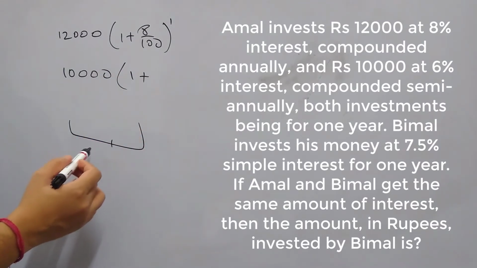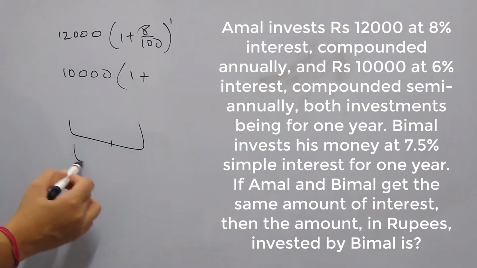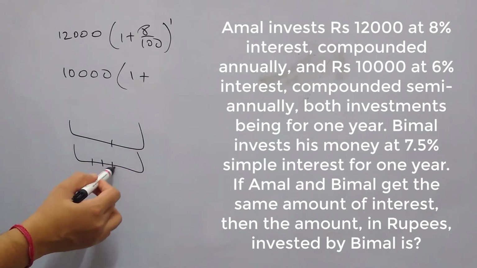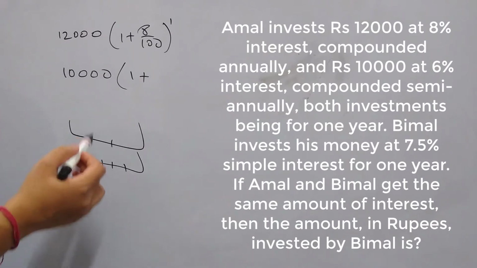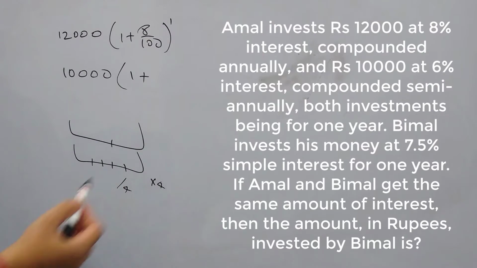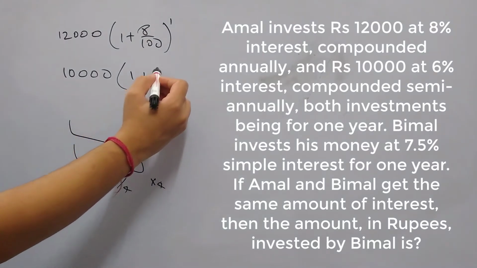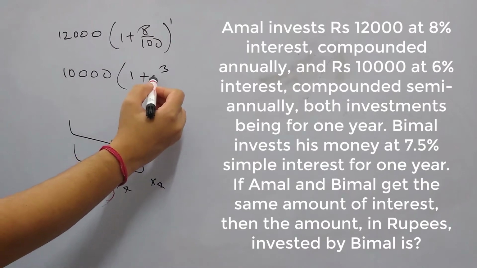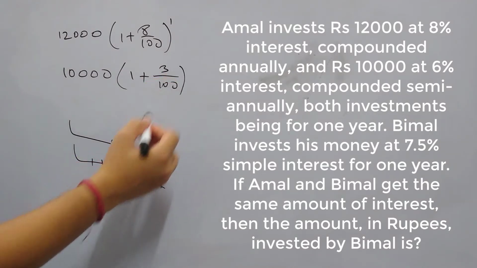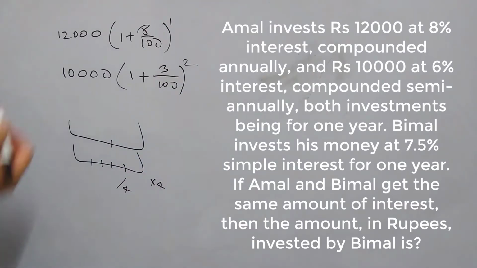So this is for semi-annually, and if it is compounded quarterly, then in a year there will be 4 quarters, so we need to divide the rate of interest by 4 and the time component should be multiplied by 4. This we need to keep in mind. So the effective rate of interest will be 3%, and the time component will be multiplied by 2. So these are the two investments of Amal.